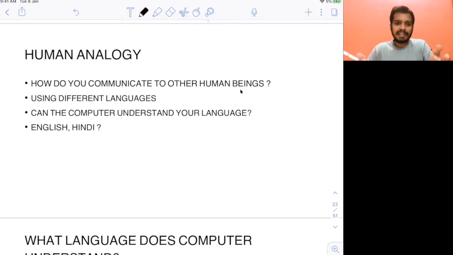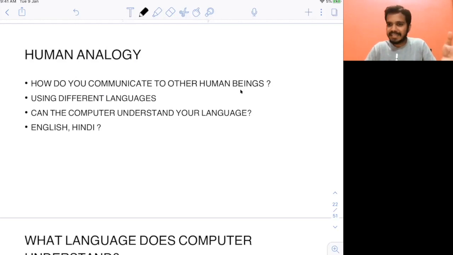So think about human beings. How do you communicate to other human beings? Of course, you use different languages. Maybe you use Hindi, English, French. So you use different languages for communication between human beings. But of course, a computer is not a human being. You cannot use the same English or Hindi to communicate with a computer. So you need some different language here.